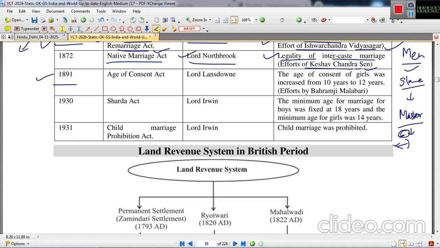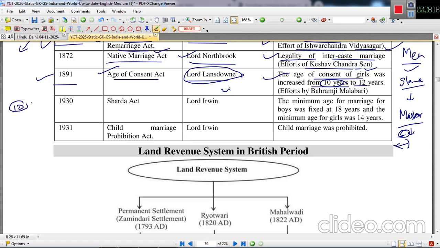Next one was 1891, the Age of Consent Act. Lord Lansdowne was the viceroy, and this act increased the age of consent for girls from 10 years to 12 years. Earlier, the girls would be at any age.